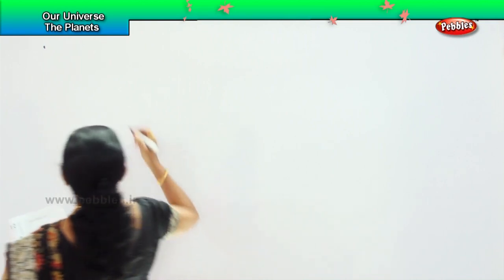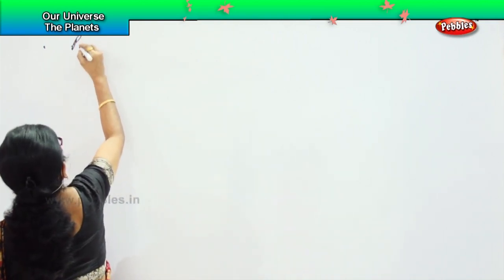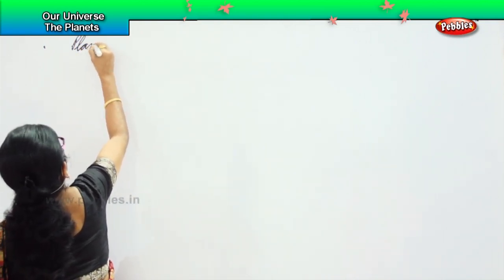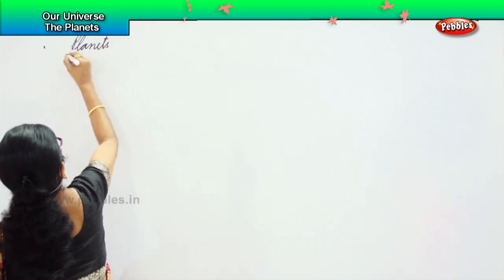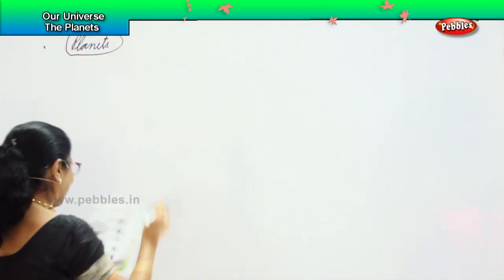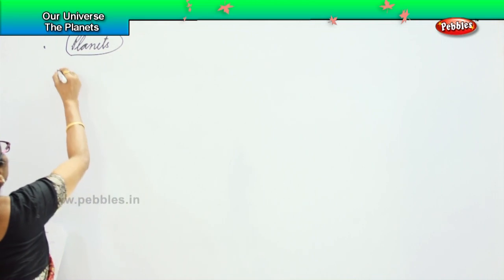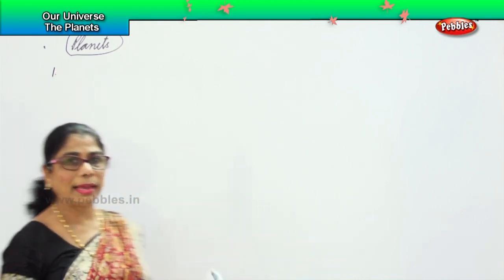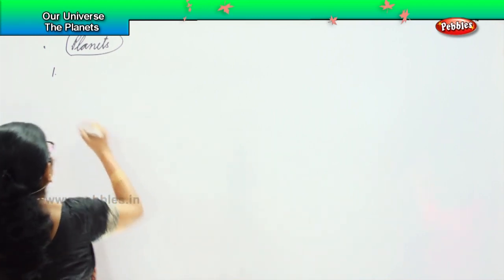Let us now look at in detail all the 8 planets, including the dwarf planet. Okay, so we are going to look at planets. The first planet that we are looking at, which is very close to the Sun, is Mercury.